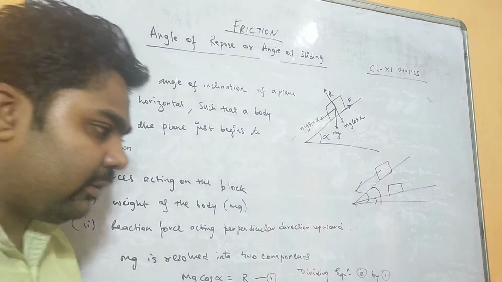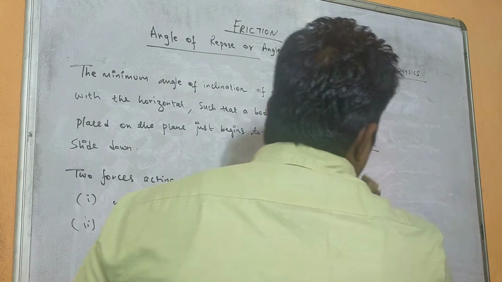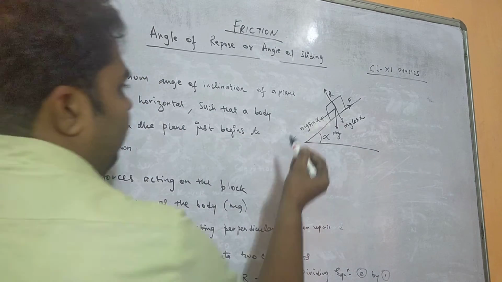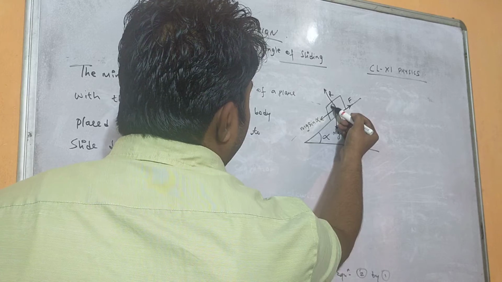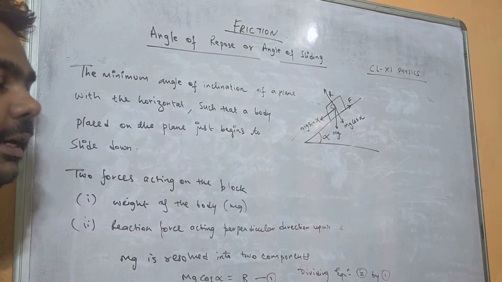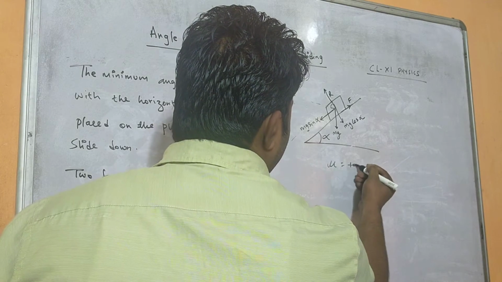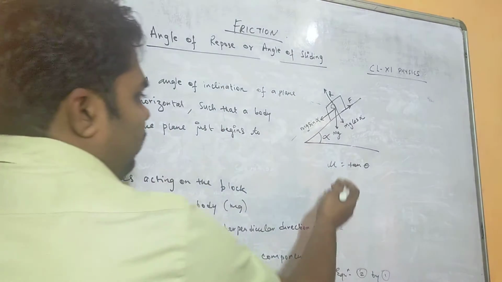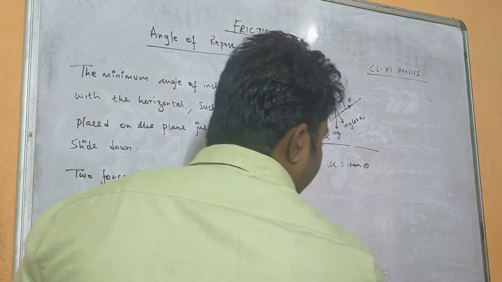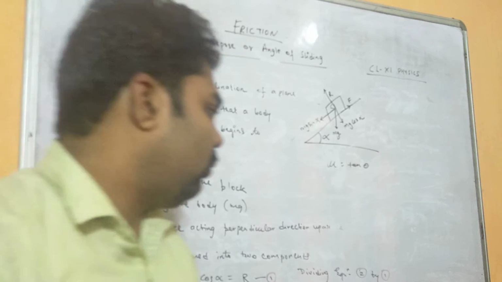So in my last class I taught what the angle of friction was. The resultant which is making an angle with the normal reaction, that was the angle of friction. In that angle of friction we saw mu equals tan theta, where theta is the angle of friction. So mu equals tan theta and here mu equals tan alpha. So you see, when we equate that, what is mu here?